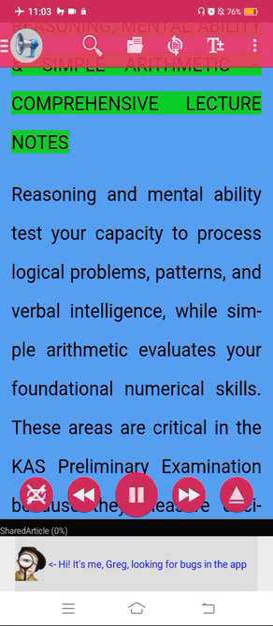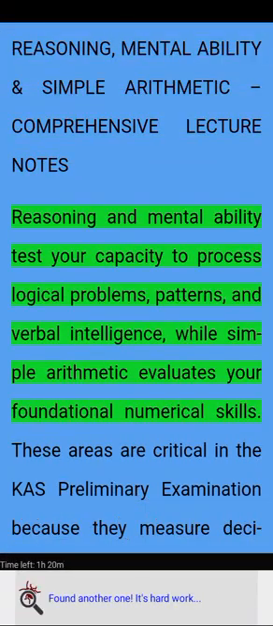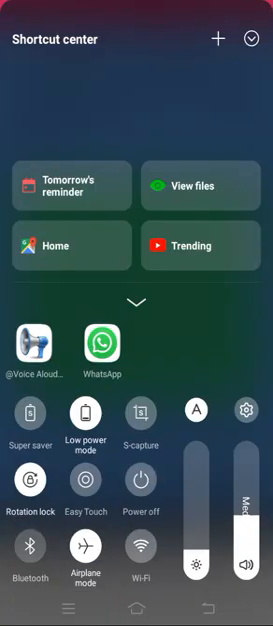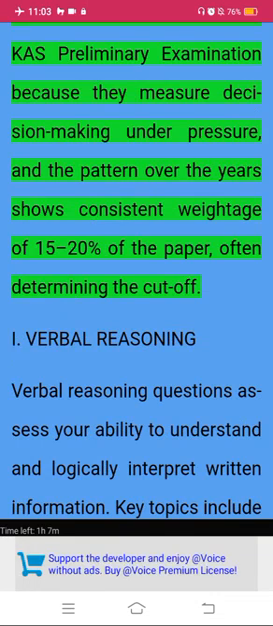Reasoning, mental ability and simple arithmetic: comprehensive lecture notes. Reasoning and mental ability test your capacity to process logical problems, patterns, and verbal intelligence, while simple arithmetic evaluates your foundational numerical skills. These areas are critical in the CAS preliminary examination because they measure decision-making under pressure, and the pattern over the years shows consistent weightage of 15 to 20% of the paper, often determining the cutoff.